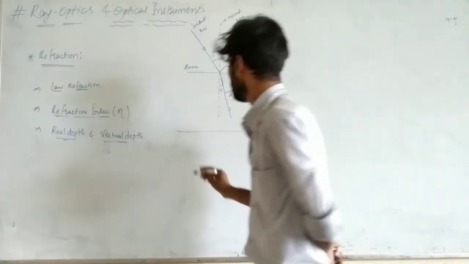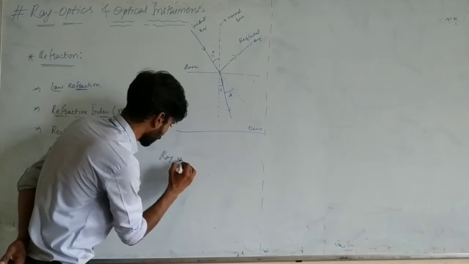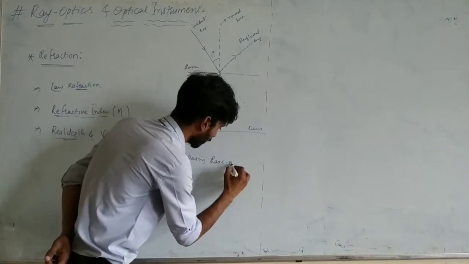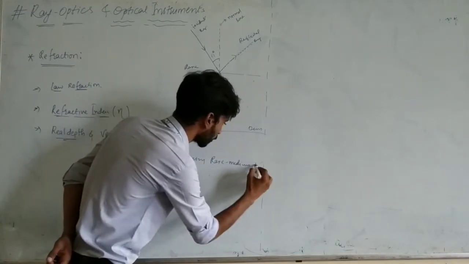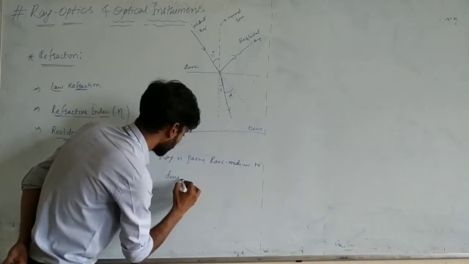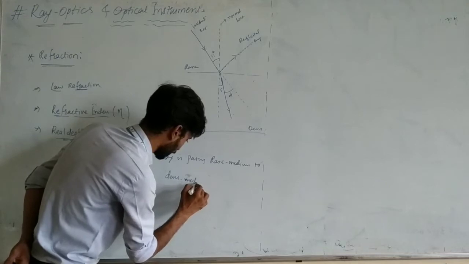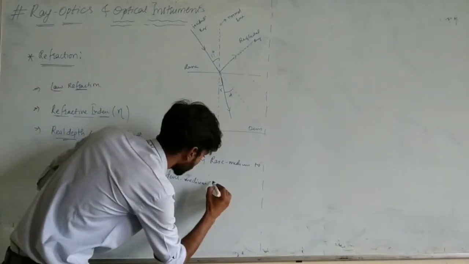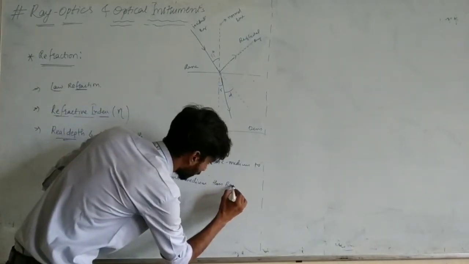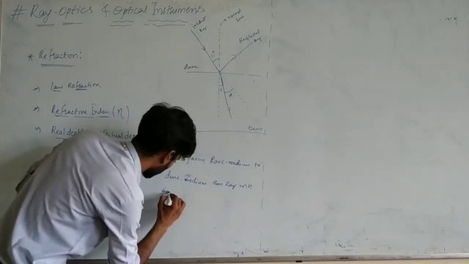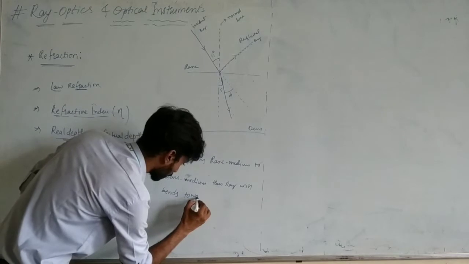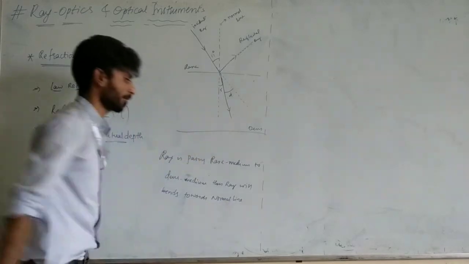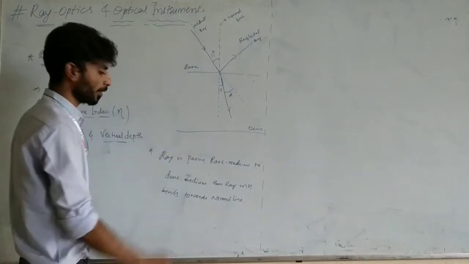Okay, when the ray is passing from rare medium to dense medium, then the ray will bend towards the normal. This is a very important point to note.